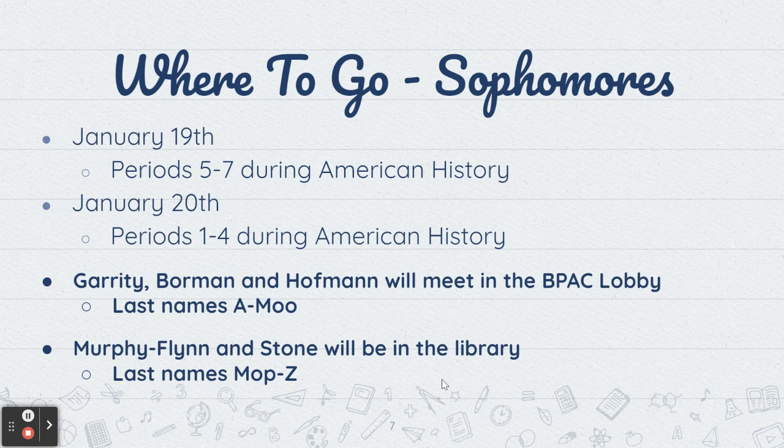So now all those locations are going to stay the same. So Garrity, Borman, and Hoffman will always be in the BPAC lobby, last names A through MOO, and Mrs. Murphy Flynn and Miss Stone will be in the library, last names MOP through Z. Sophomores on January 19th, periods 5 through 7 will be during your American History class, and January 20th, periods 1 through 4 during your American History class.